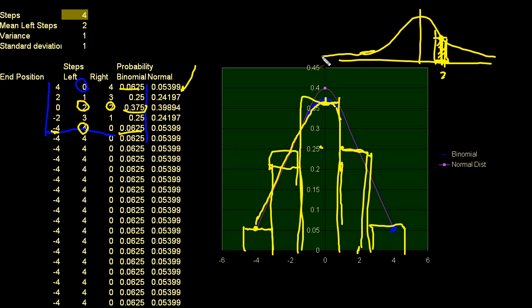But right now, I just want to give you the intuition that the binomial distribution really does converge to the normal distribution. So what is this number right here? Well, I said, what is the probability? Well, let me do something like this. Let's say this one right here, because I don't want to use the 0. So what is the probability that I take one left step? I kind of used left steps as a success. So what is the probability of 1? And that equaled 1 over the standard deviation. When I only took 4 steps, the standard deviation was 1. So 1 over 1.